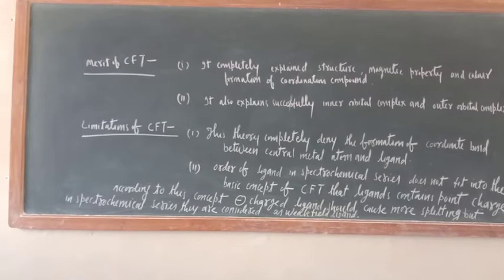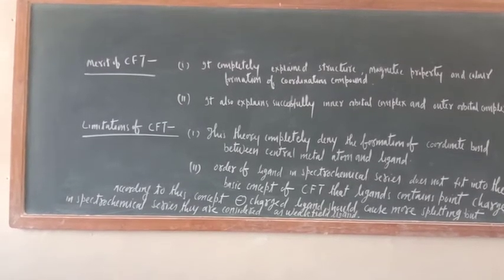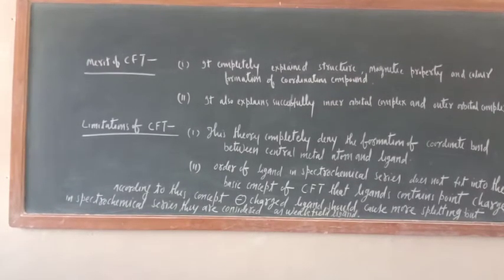In this way, the limitations and merits of CFT are completely covered.